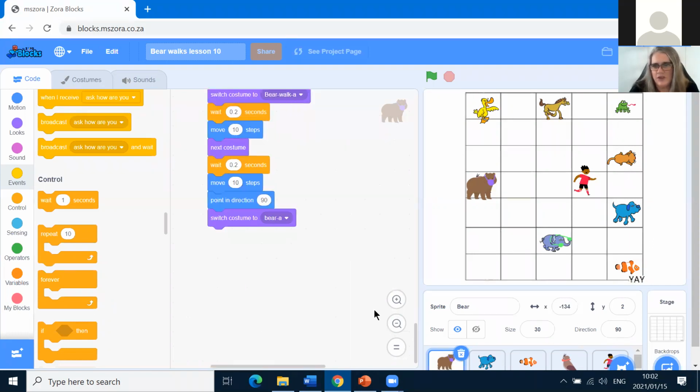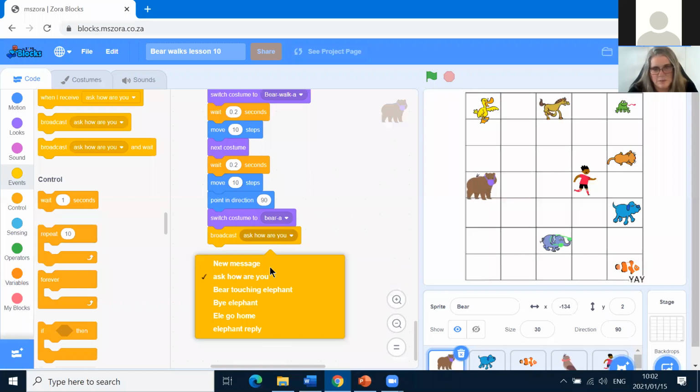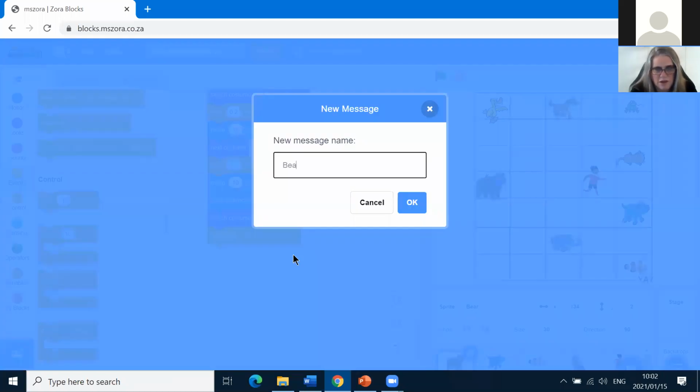So at the end of Bear's code, right here, we're going to broadcast a message. This is the best way that we can deal with this. Broadcast that Bear is touching Owl. Bear touching Owl.